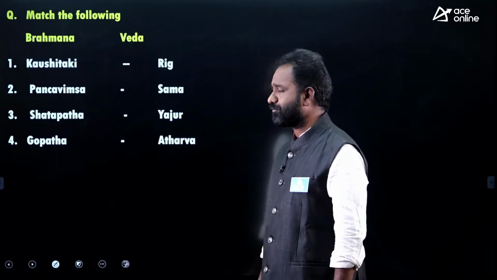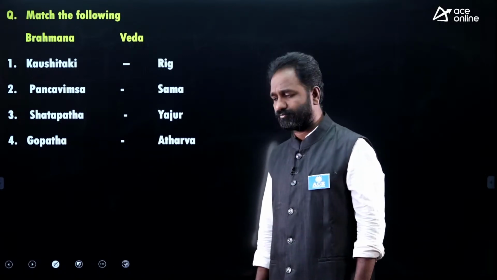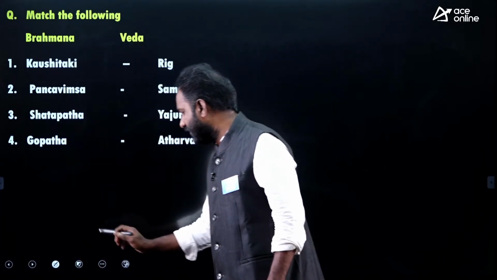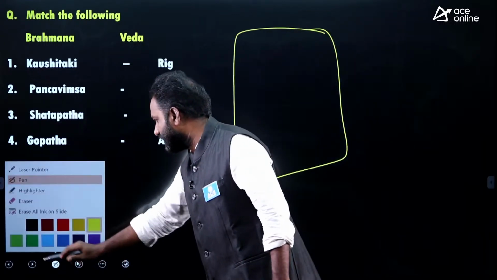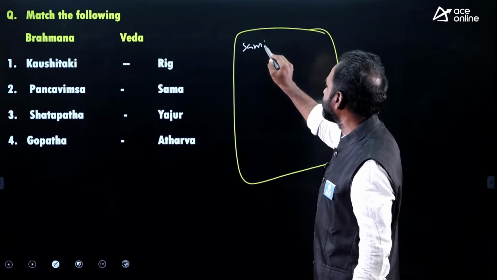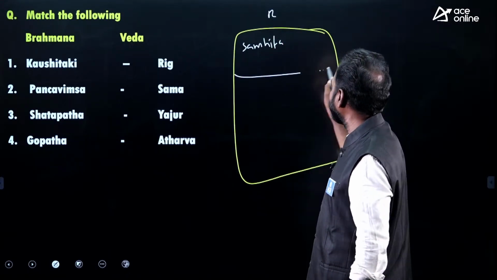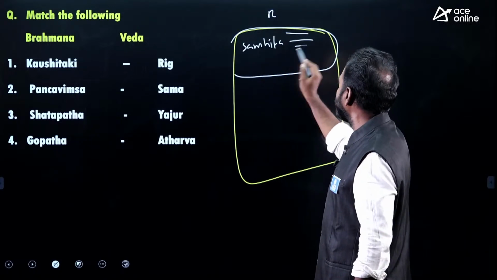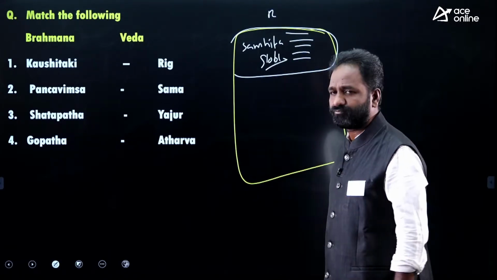Next, match the following. Left side the Brahmana was given, right side Veda was given. Everybody knows that when you are talking about Veda, first let me explain. The Veda consists, the first part is called Samhita. Every Veda, whether Rigveda or Yajurveda, has the first part called Samhita. Samhita is nothing but that which contains slokas. All the slokas are mentioned here, Samhita.